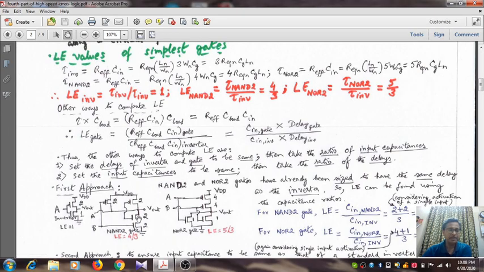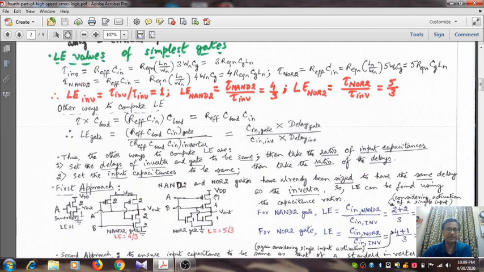The series combination of two NMOS transistors with 2 boils down to nothing but a single NMOS transistor with the value 1. So you see that the delay of this NAND gate will be the same as that of the inverter. Similarly, the NOR gate consists of 2 NMOS transistors in shunt whereas 2 PMOS transistors are in series, and the PMOS subcircuit should produce a value of 2.